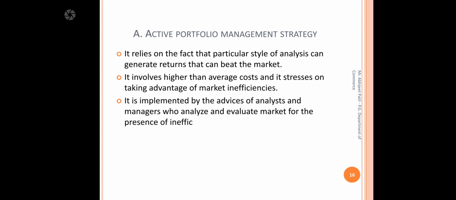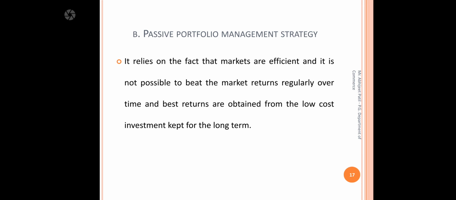Obviously it involves cost, and sometimes inefficiency factors impact the market, so this kind of strategy may not work. But basically active strategy is based upon the facts available, and based upon that they prepare the strategy.